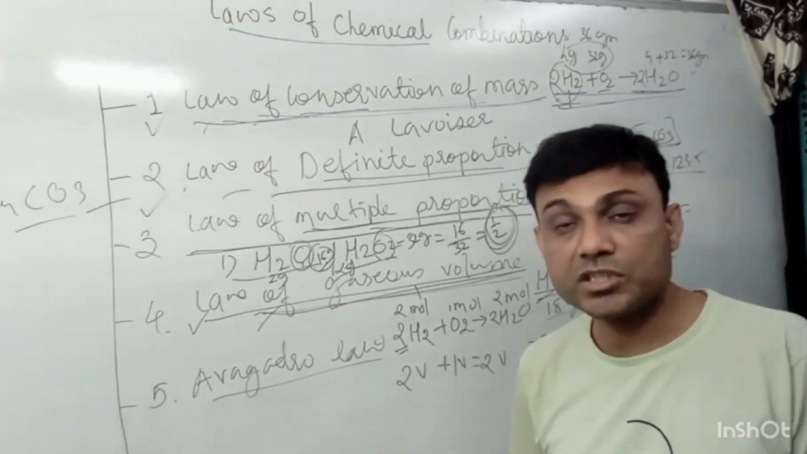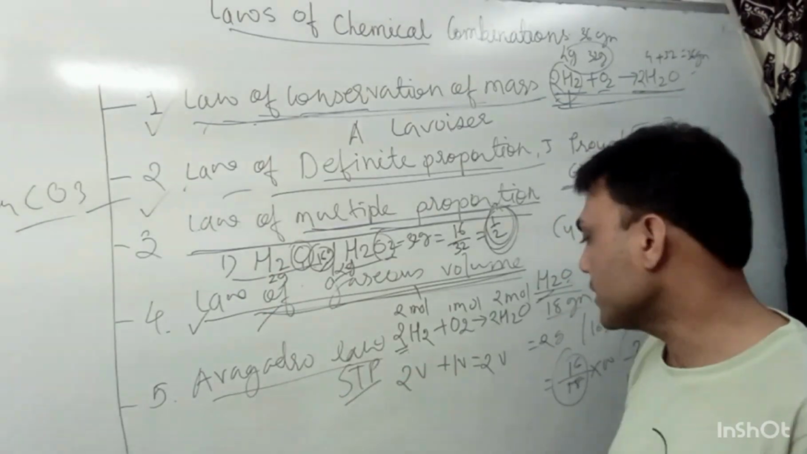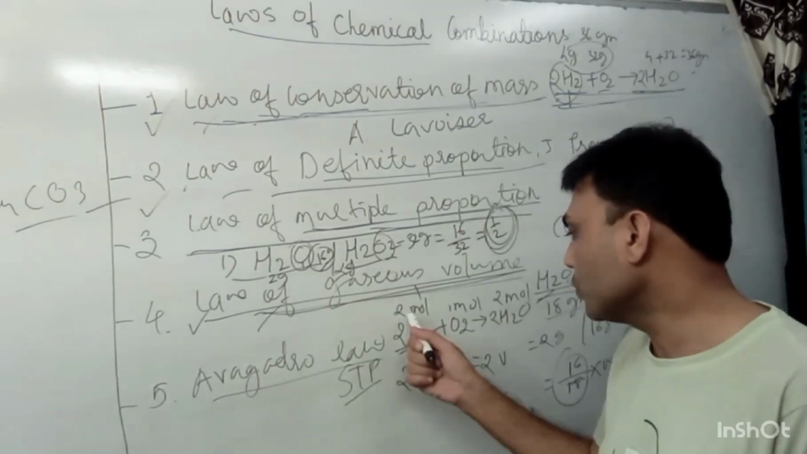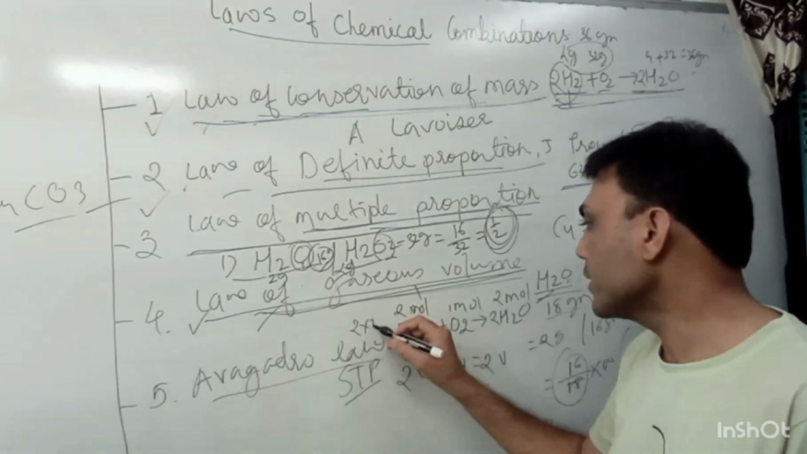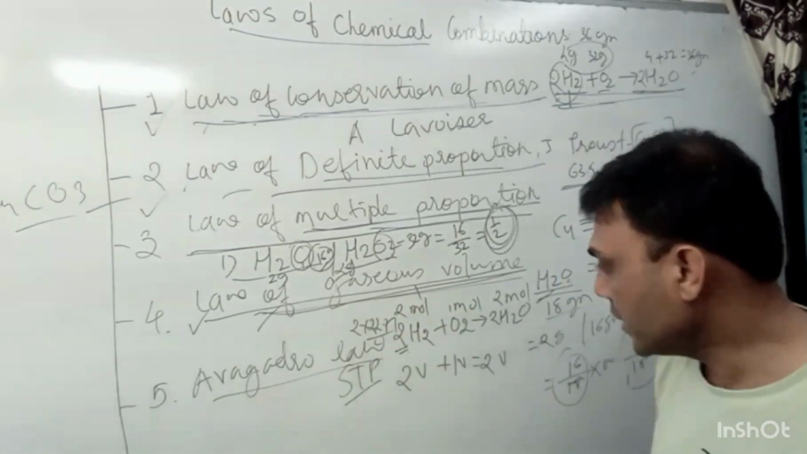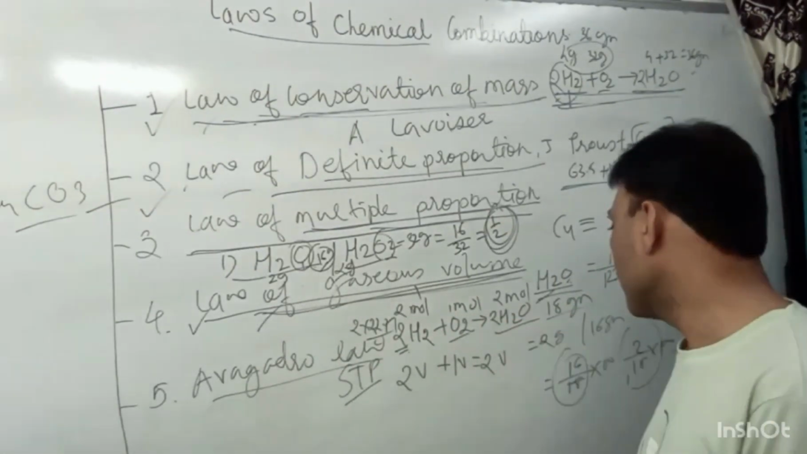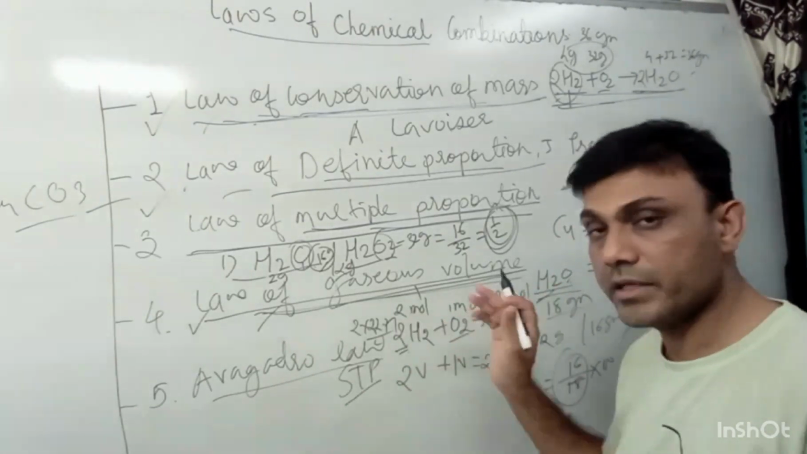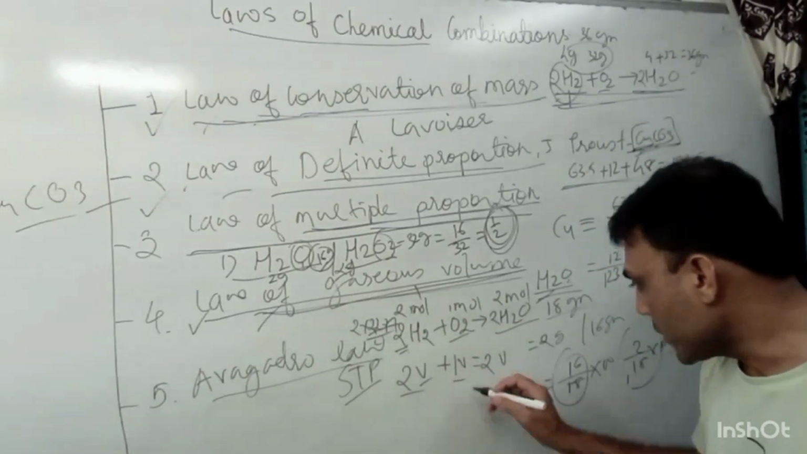Suppose this reaction is carried out at STP. Then what is the volume of H2? 2 moles of H2 at STP is 2 into 22.71, in liters. Oxygen volume will be 22.71 and water volume will be 2 into 22.71. So 22.71 is always constant here, so we can take it as V. So 2V plus 1V gives 2V.